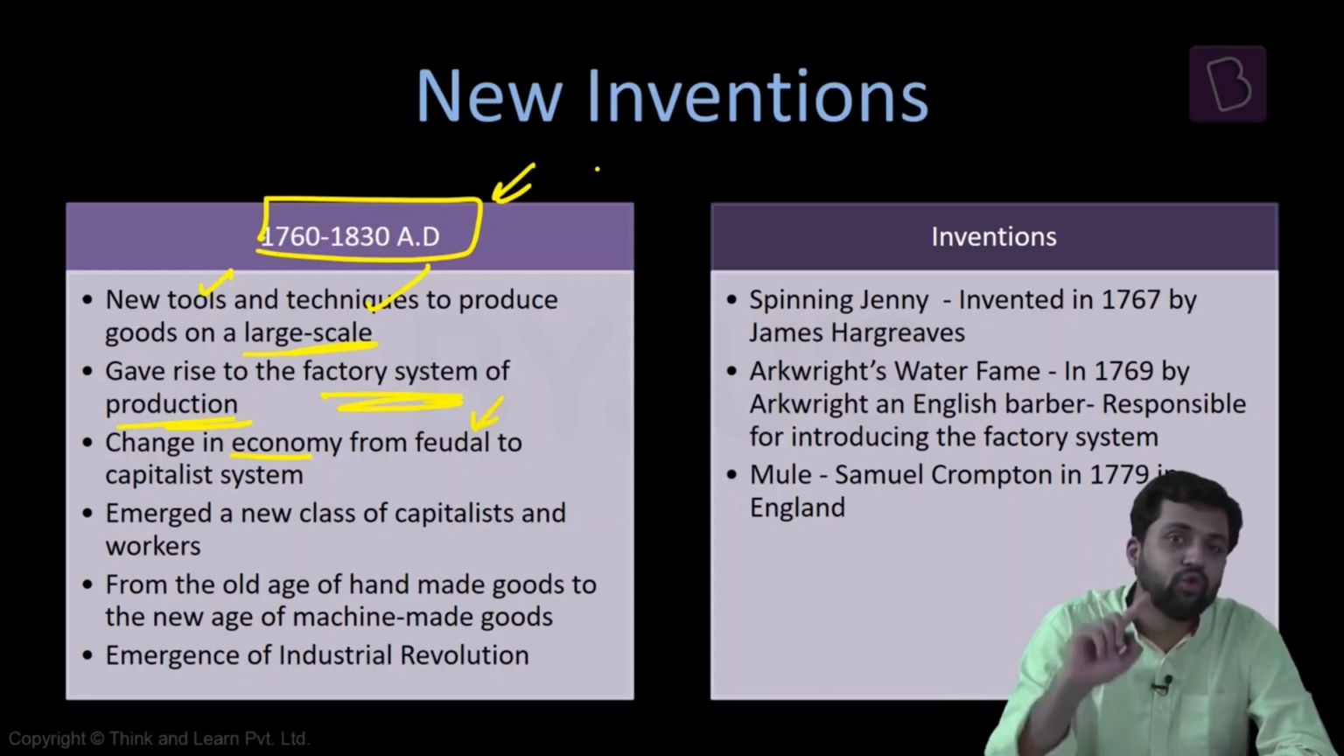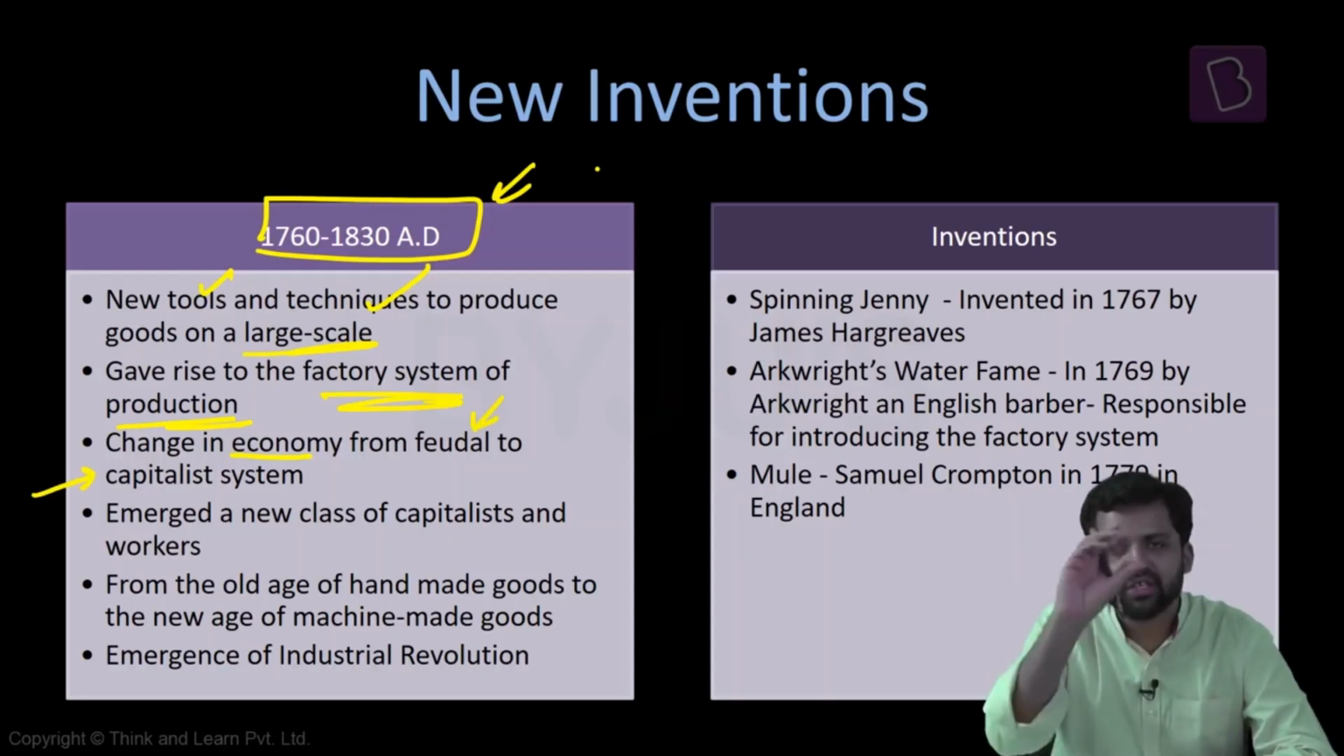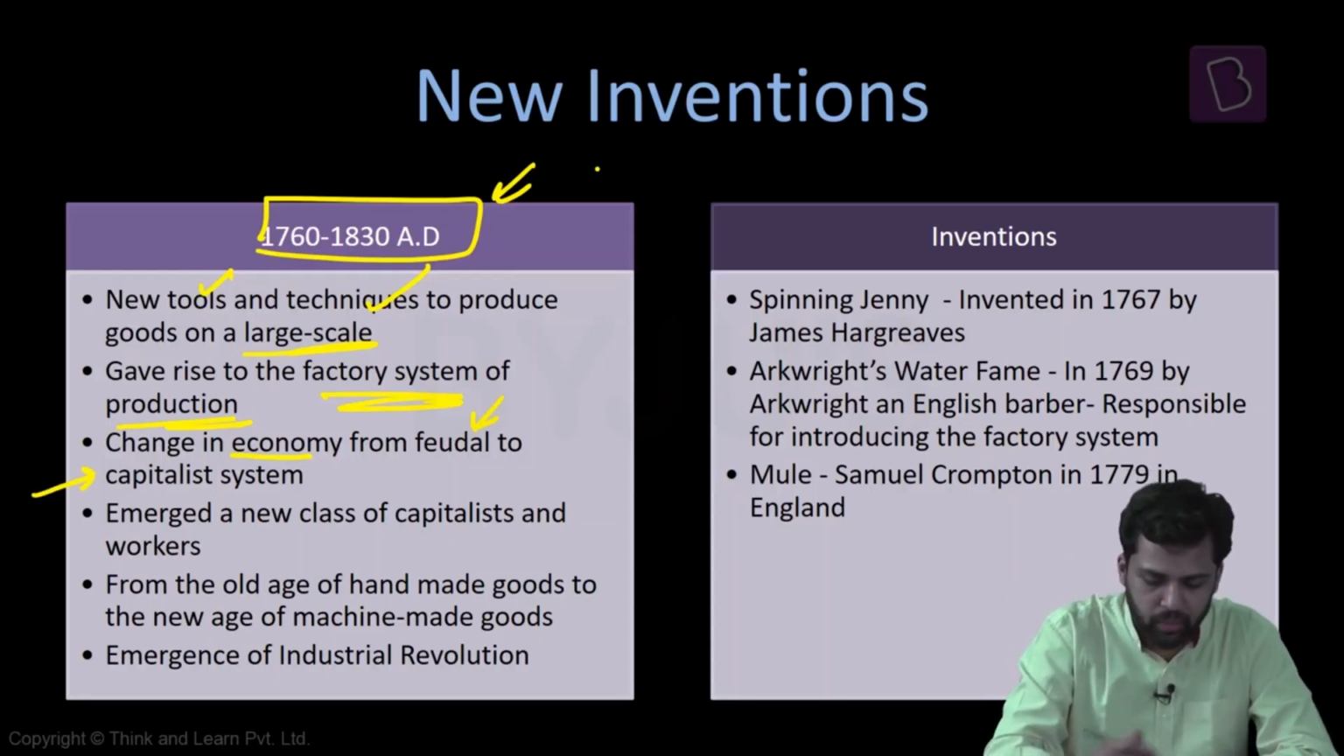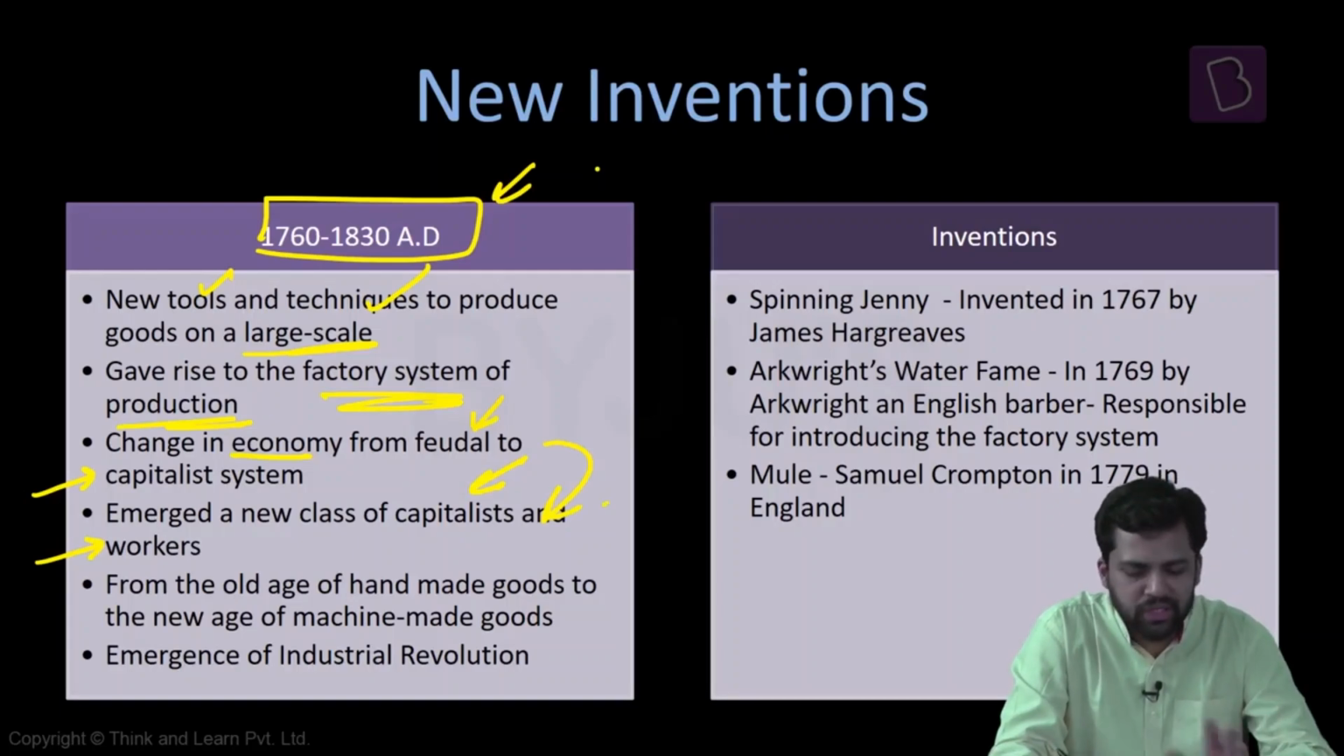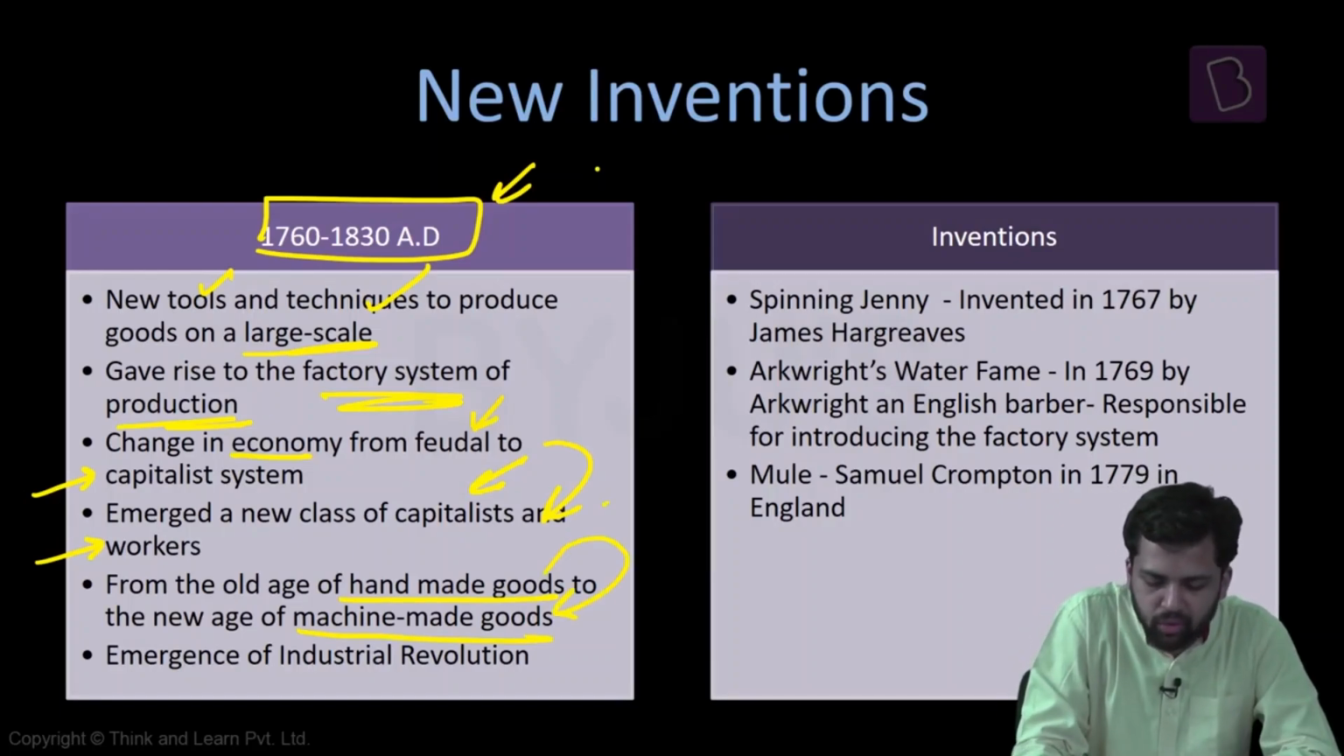Gradually, the economy was also shifting. It was primarily a feudal economy, divided along the lines of feudal lords. Now it became a capitalist economy, with the industrialist and the worker, the capitalist and the proletariat. That is the division in society now. So a new class of capitalists and a new class of workers came up. Previously we had handmade goods, now we have machine-made goods, and this is the emergence of the Industrial Revolution.